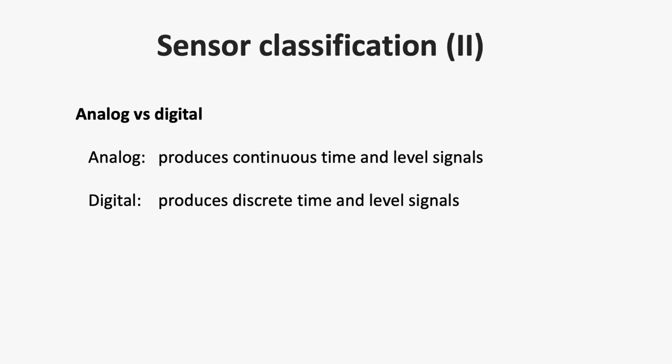Finally, we can classify sensors between analog and digital. An analog sensor produces continuous time and continuous level signals. For example, the analog tachometer in some cars. But a digital sensor produces discrete time and discrete level signal. For example, the numerical speedometer in some cars.